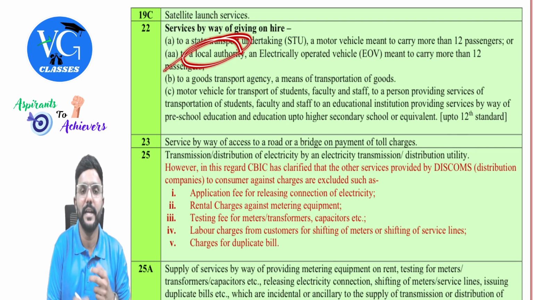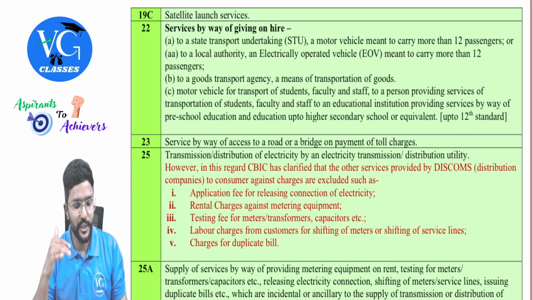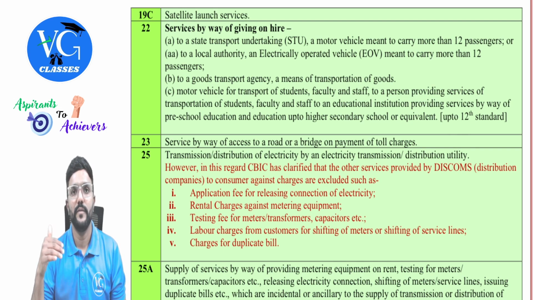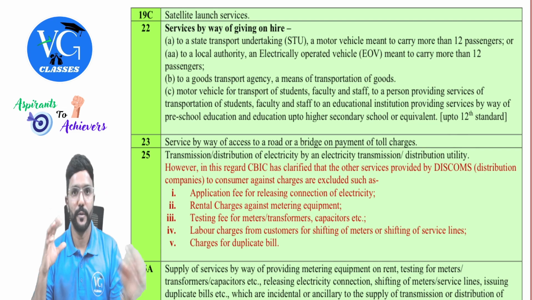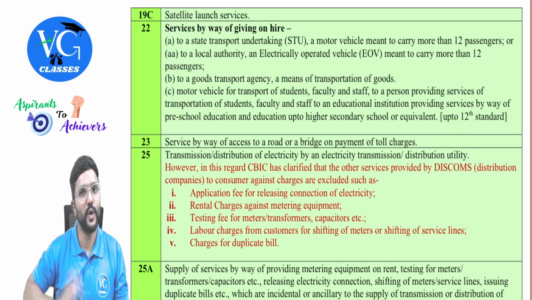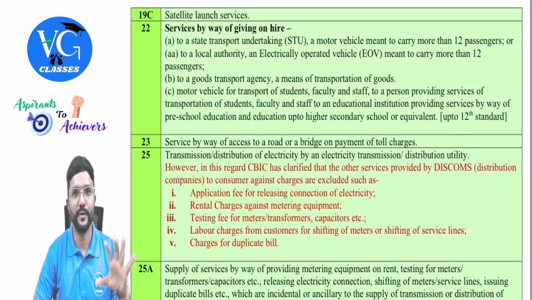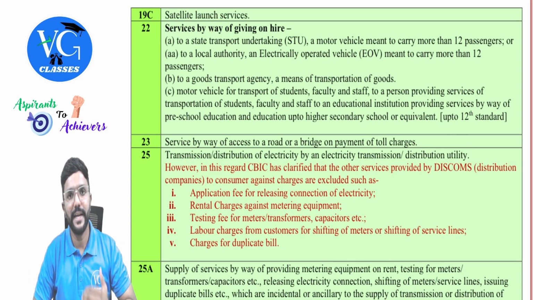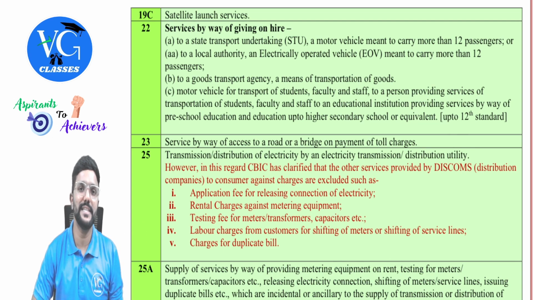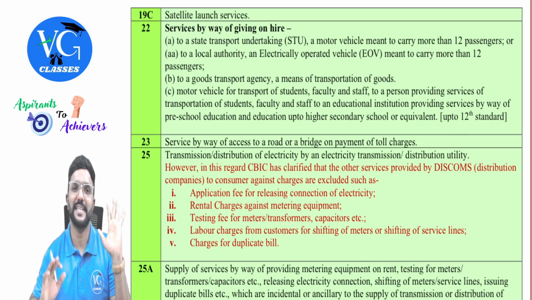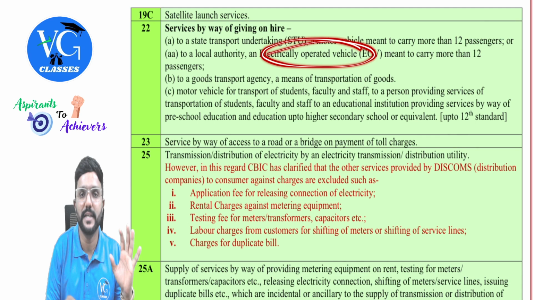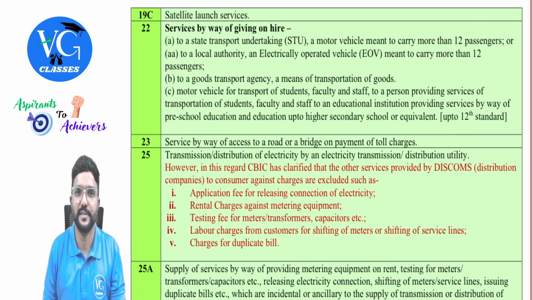Okay, local authority. Let me take an example. Sir, assume now we have a local authority who is operating BMTC in Bangalore. BMTC is operated by a local authority. Okay, sir, in Bangalore area. Yes. So I am letting out my electric bus to BMTC, for which I am charging the rent. On that GST is exempt. Sir, what if it is a diesel bus or petrol bus? Then it is taxable, because here it is covered only electrically operated vehicles, guys.